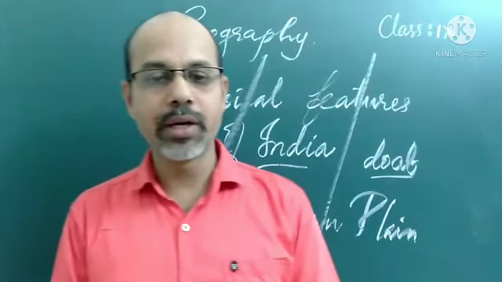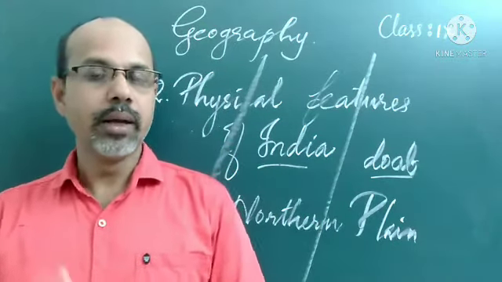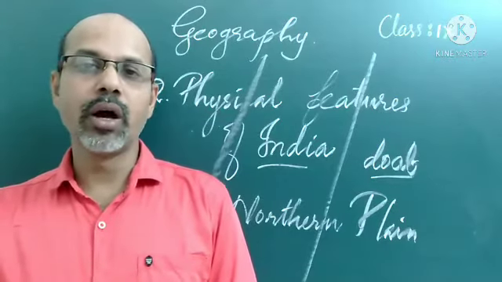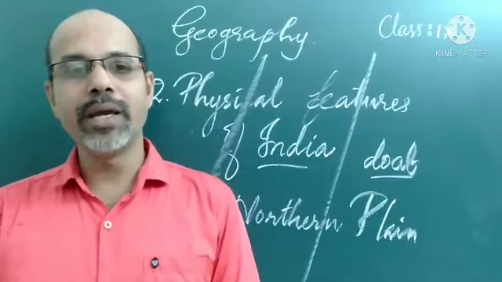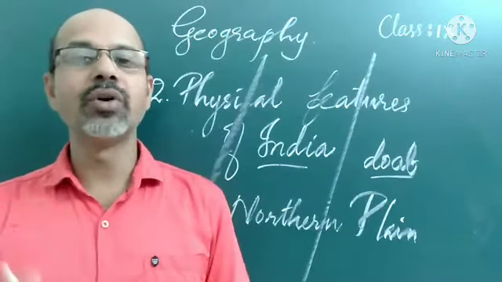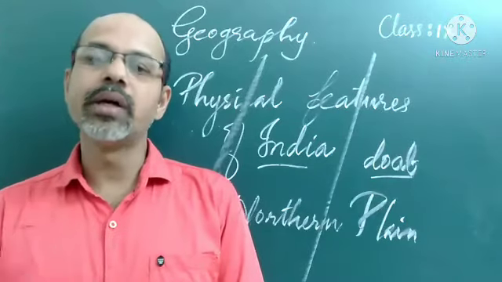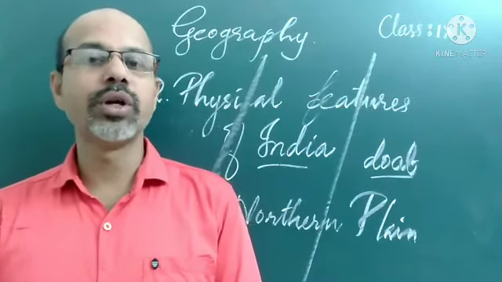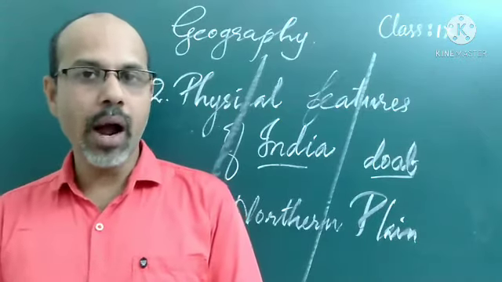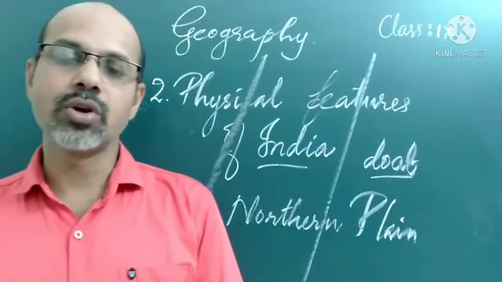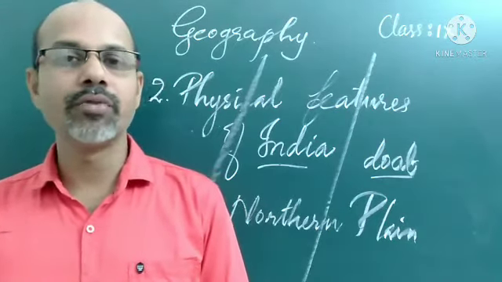Newly formed alluvium is called Khadar because almost every year, due to the river flowing, it is renewed and the old soil is washed away, so it becomes more fertile. This is ideal for intensive agriculture, and people cultivate this region because of the fertility of the soil.